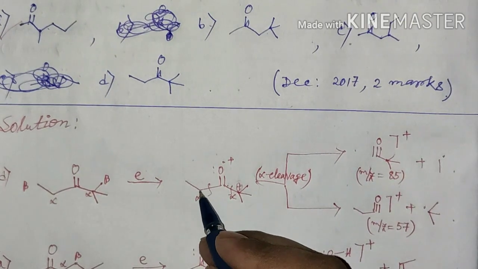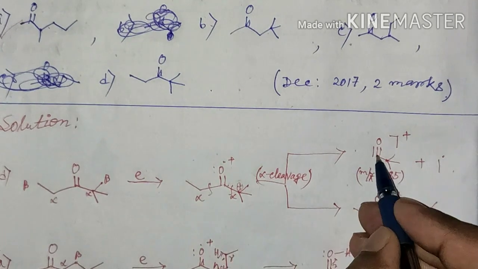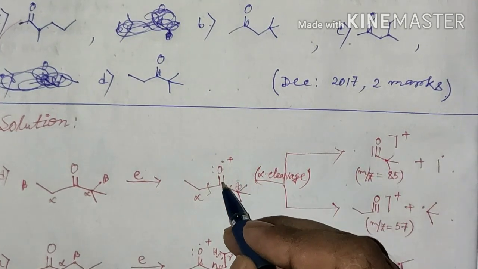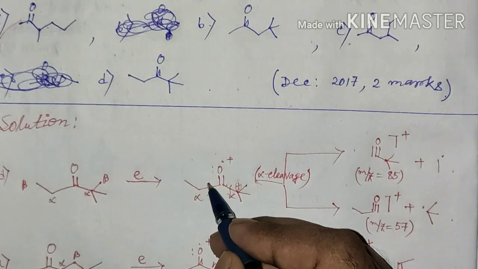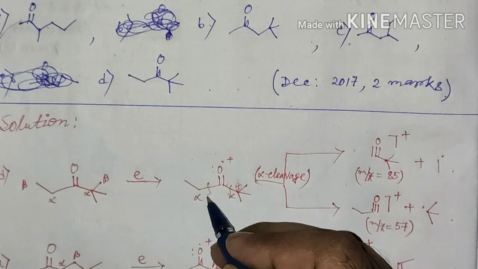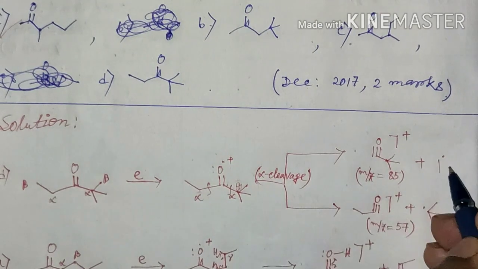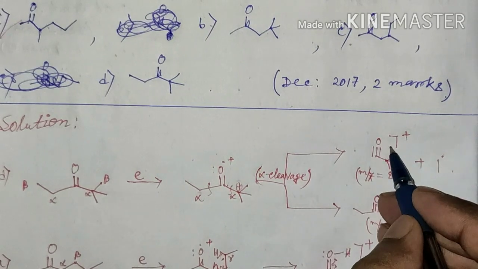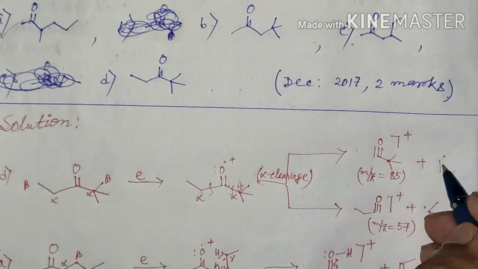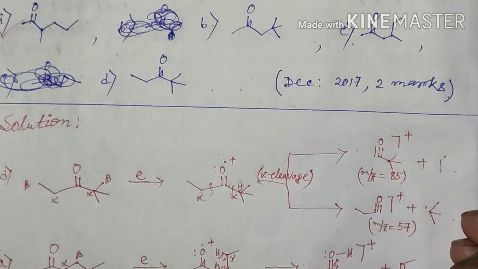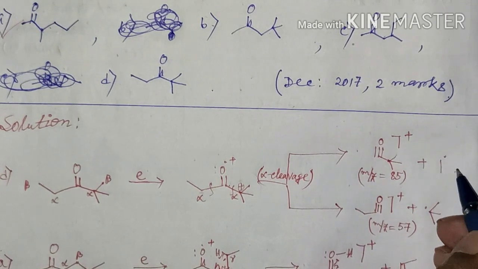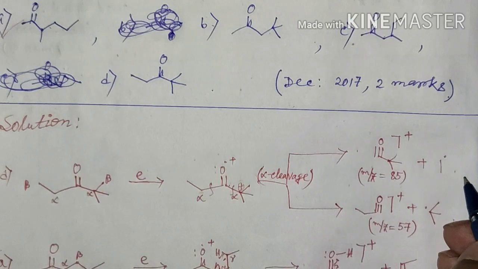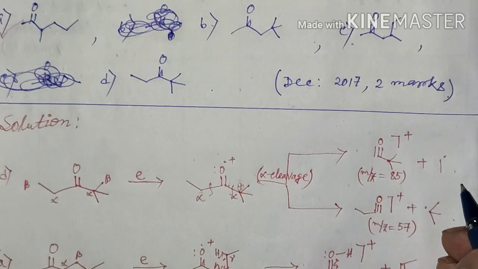And similarly, for this alpha cleavage, here carbocation is forming for this part, but there is a possibility that carbocation will be formed from this part. Here it will be carbocation and this species will be radical, and in that case this carbocation will be detected in the mass spectrum, but in this case also M by Z will not be equal to 72.